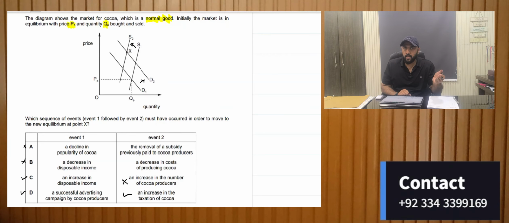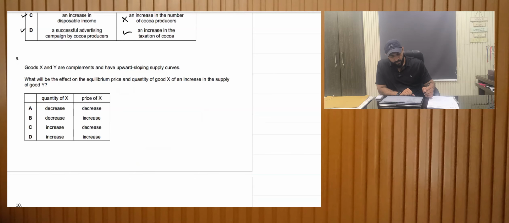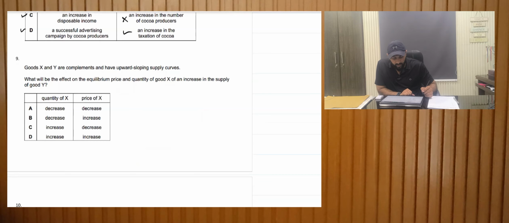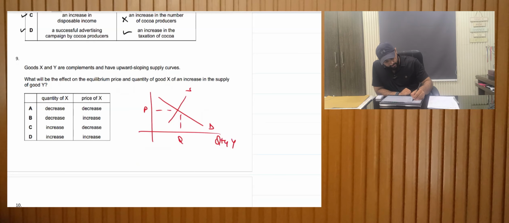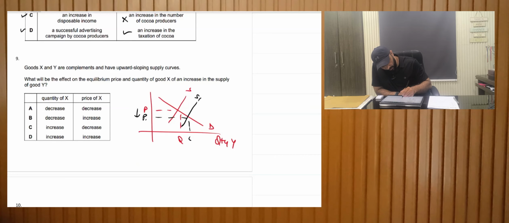9th MCQ. Good X and Y are complements and have an upward sloping supply curve. What will be the effect on the equilibrium price and quantity of X for an increase in the supply of good Y? All right, let's make a diagram for good Y. Demand, supply, dotted line P and Q. This is basically quantity of Y, right? Let's increase the supply. When the supply increases, the prices would decrease and the quantity would increase.